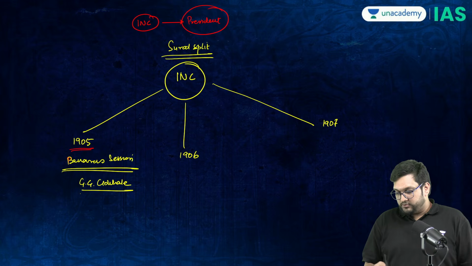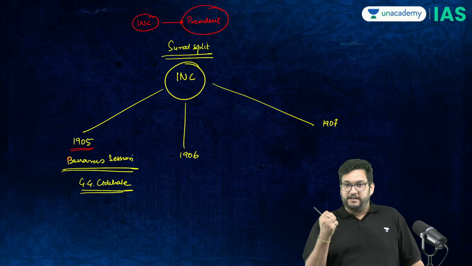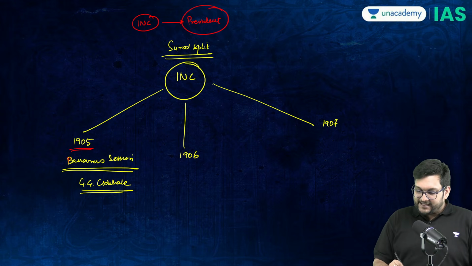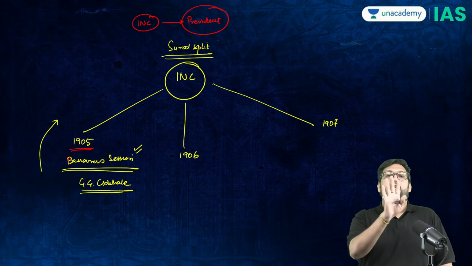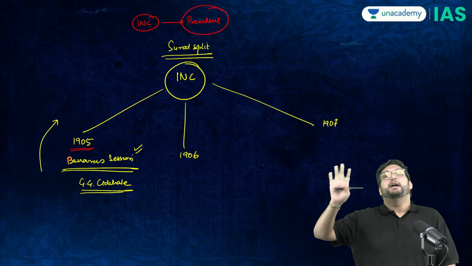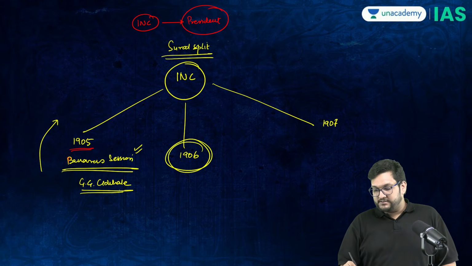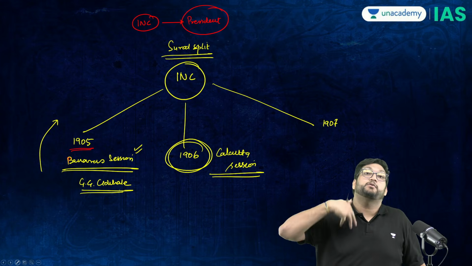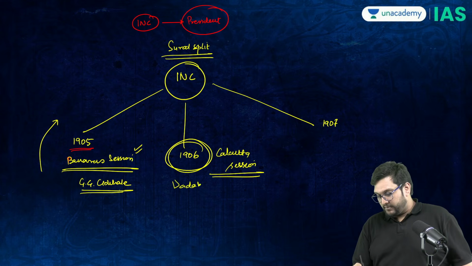Now, in this meeting, there was an attempt made by Lal Bal Pal, which is Lal Lajpat Rai, Bal Gangadhar Tilak, and Bipin Chandra Pal, to take Swadeshi beyond Bengal. But in the Banaras session, only the Swadeshi resolution was accepted, and even the moderates were ready to accept. In the 1906 session, which is the Calcutta session, a session in which people believed that the tension was rising, Lal Bal Pal wanted to take Swadeshi to an all-India level movement. In this, Dadabhai Naoroji was the president.